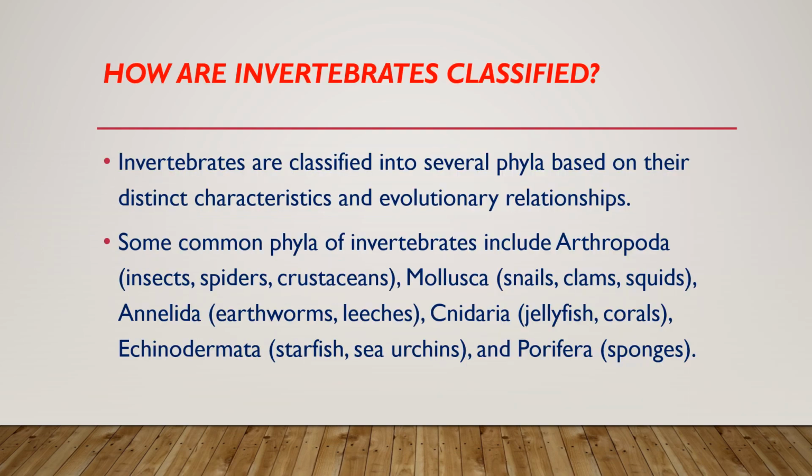How are invertebrates classified? Invertebrates are classified into several phyla based on their distinct characteristics and evolutionary relationships. Some common phyla of invertebrates include Arthropoda, Mollusca, Annelida, Cnidaria, Echinodermata, and Porifera.